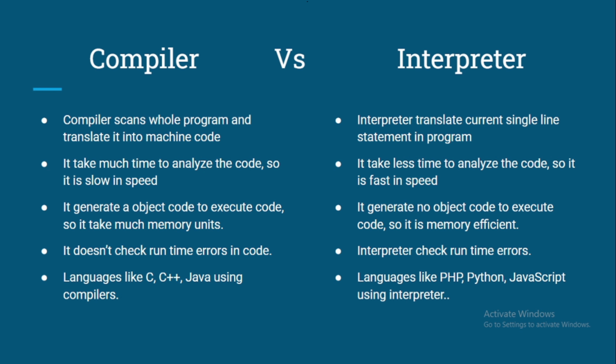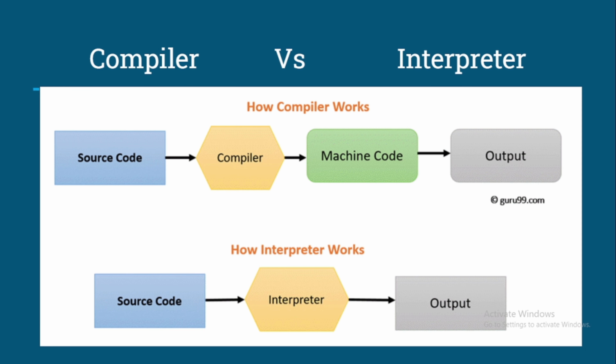If I talk about the diagram of the working flow of compiler and interpreter, we have the diagram here, right? What is the working of a compiler? First of all, the source code, and then the compiler works on that and generates a machine code, and then it gives the output. The machine code is understandable by the machine, and it gives us the output. And how does an interpreter work? This is the source code, and the interpreter is the only thing which handles everything and gives us the output.